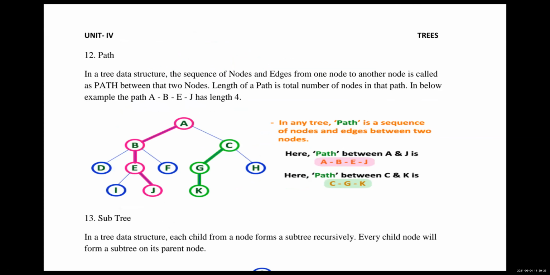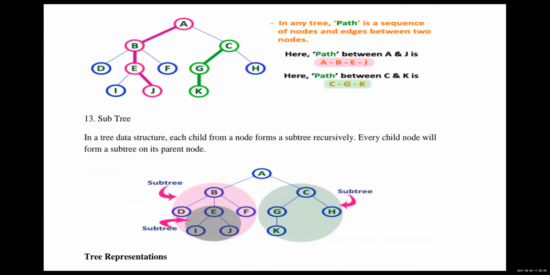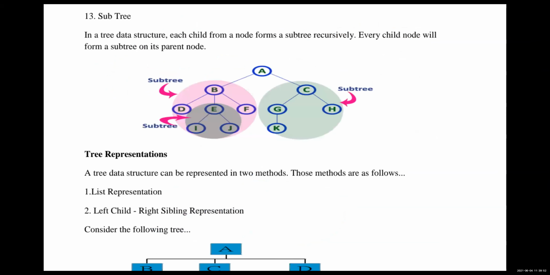So what is a subtree? In a tree data structure, each child from a node forms a subtree recursively. So here B and C are the subtrees of A, and from B, E, I, J are the subtree. Okay, clear students, or any doubt?